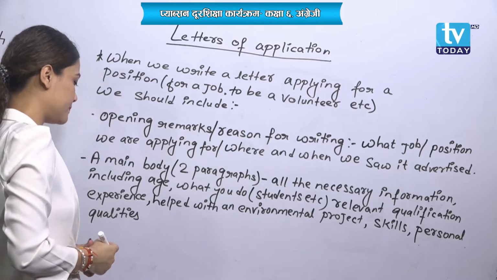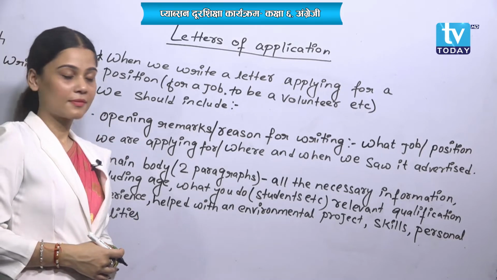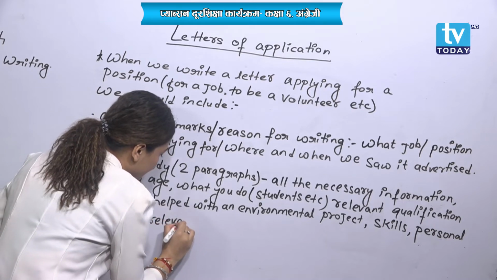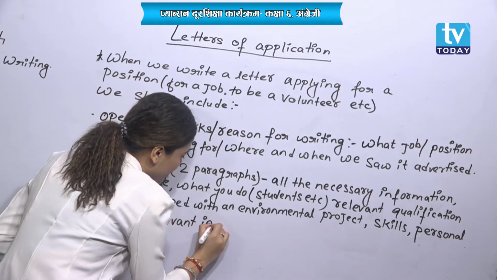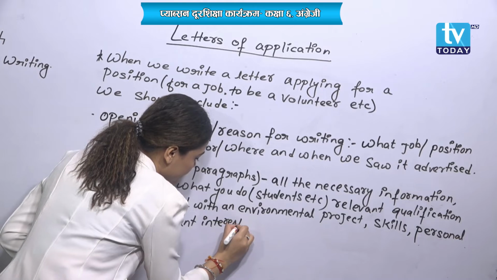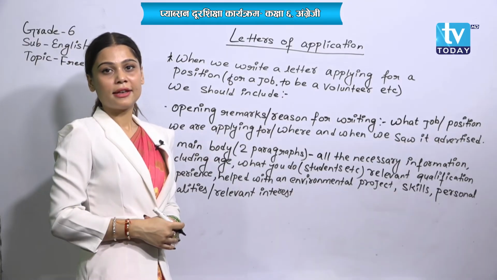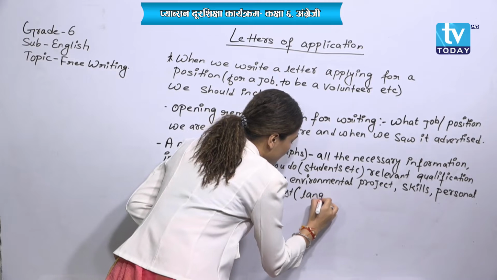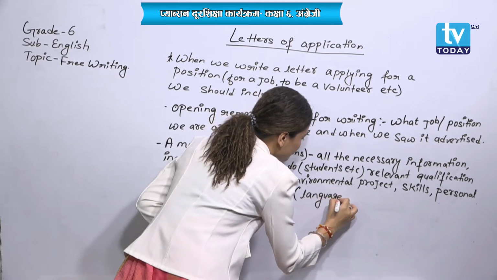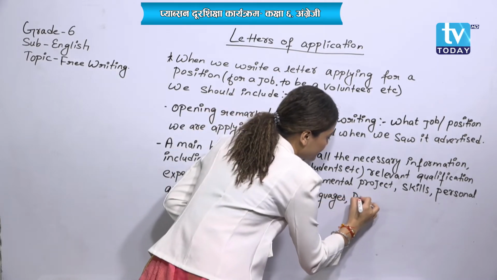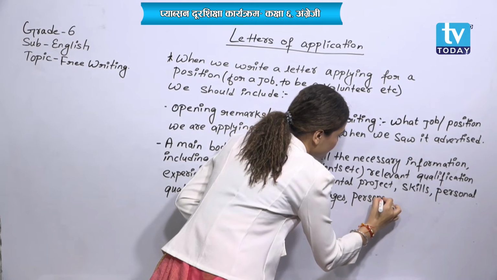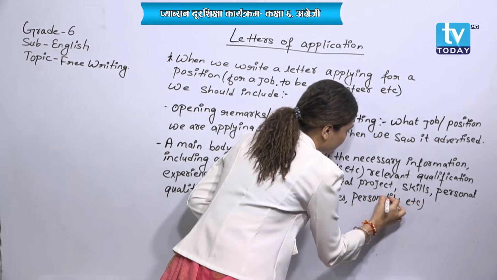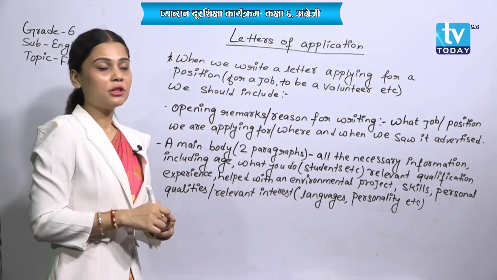Next one, relevant interests. Next, languages, personality, etc. Understood?